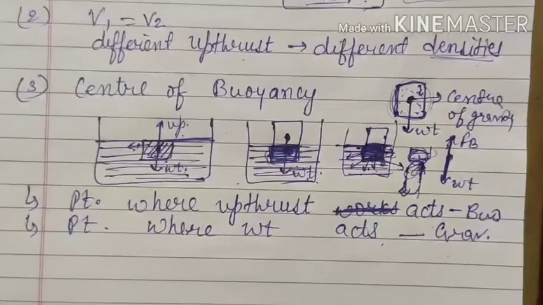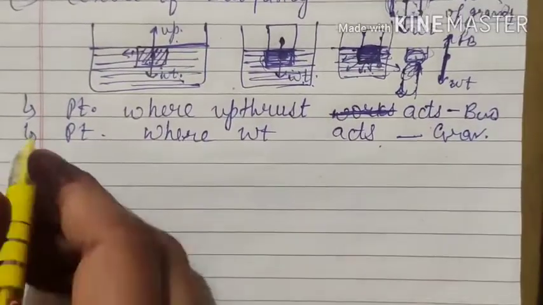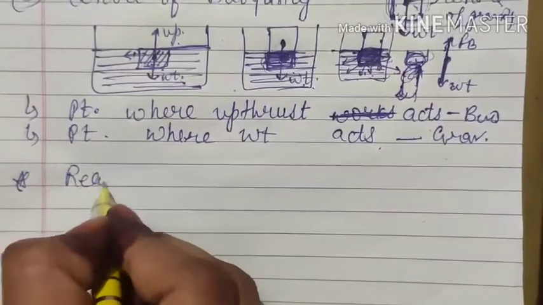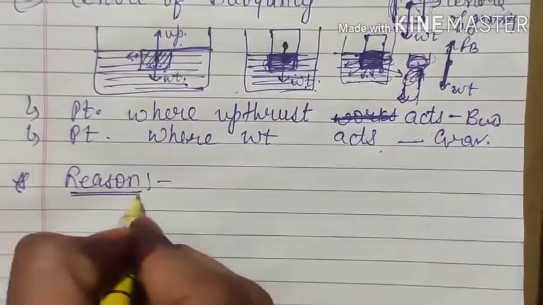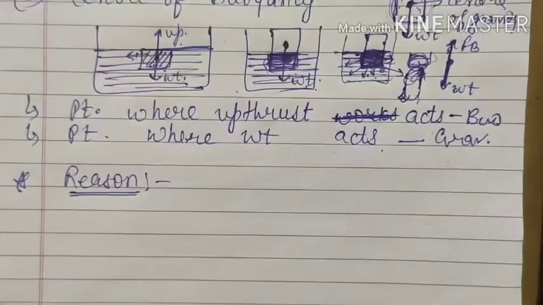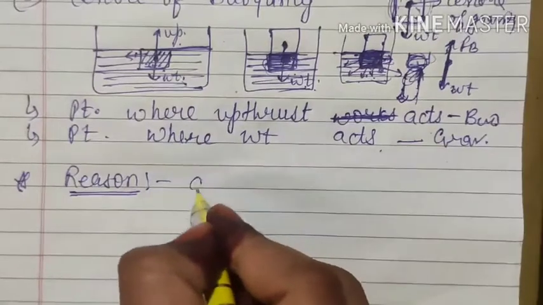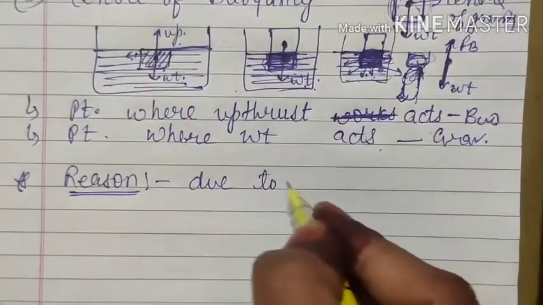Okay, now the next thing is the reason for upthrust. That means why the upthrust force is acting. This is our next topic. It is asked for 2 marks in exams, reason for upthrust. So in clear words, or in one sentence, if you want to write it down, then you can write: due to difference in pressure.